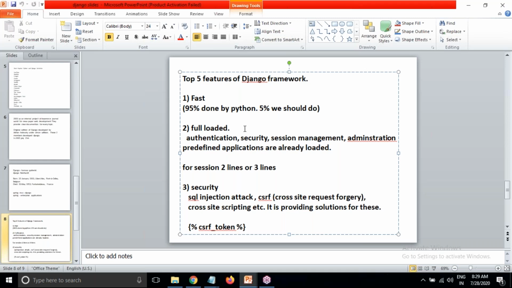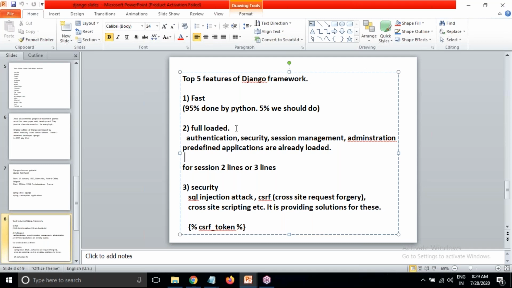But in other server-side technologies, we should do 95% plus 5%. So we have to write a lot of code. We have to do it from scratch, from the beginning, writing many statements. It is a burden for the programmer. But in Django, everything is ready here, so we can make use of them and write the code.